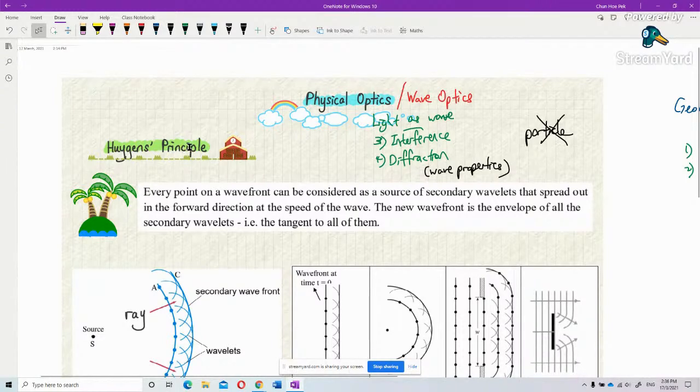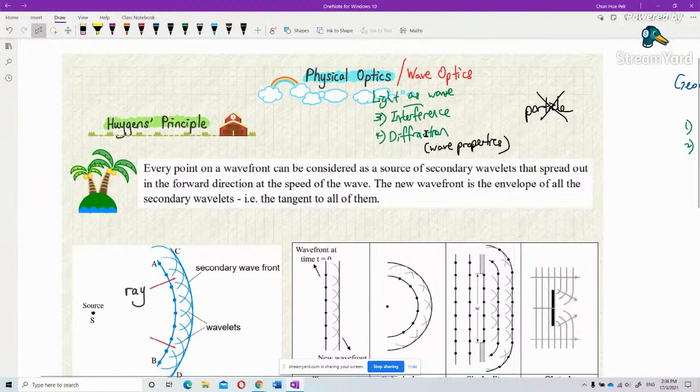What is Huygens principle? Huygens principle explains diffraction. He says that every point on the wavefront can be considered as a source of secondary wavelets that spread out in the forward direction at the speed of the wave. The new wavefront is the envelope of all the secondary wavelets, which is tangent to them all.